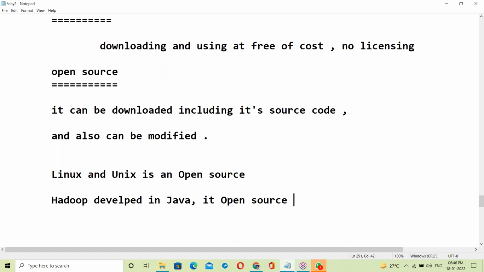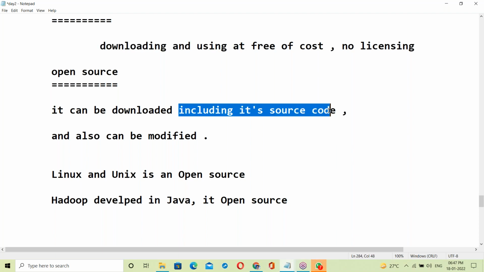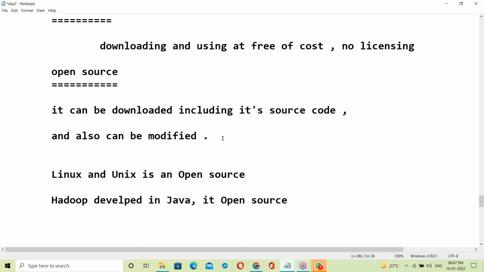The JVM was developed in C++, and they will not give us that C++ code. It means it's not open source; it's just freeware. That's the difference between freeware and open source. Freeware means free of cost, using it without licensing. Open source means you can download the source code, modify it, and rebuild it.